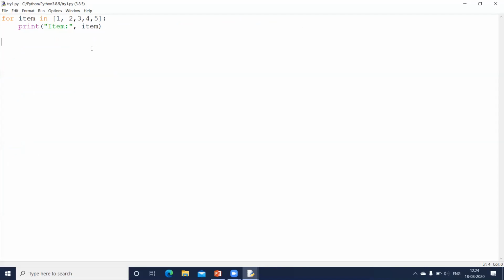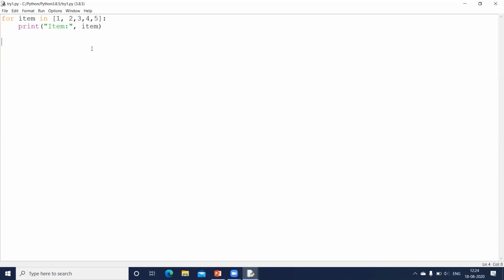What happens in the for loop is it automatically goes to the next value. After reading the first number, that is 1, when it comes back to the for loop, it will read 2, then 3, 4, 5. As soon as it comes to the end of the list, it is going to automatically terminate the loop.